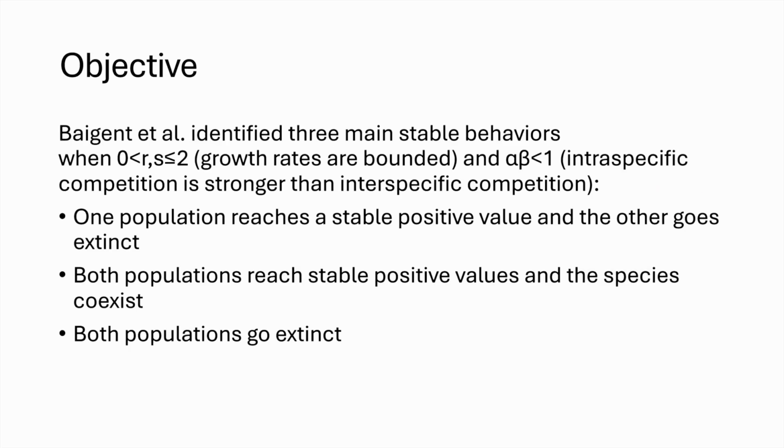So what did we want to do with these mappings? Another research group recognized that when R and S are between 0 and 2, and the product of alpha and beta is less than 1, a Ricker mapping will behave stably. Depending on the specific values of R and S, one species can survive while the other goes extinct, both species can survive, or both species can go extinct. The group also analyzed other parameter ranges, but due to time constraints, we will not discuss them.